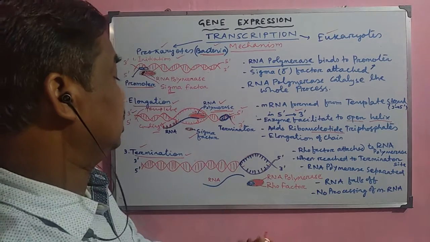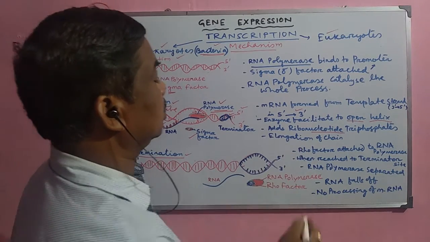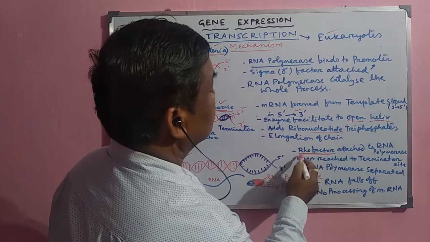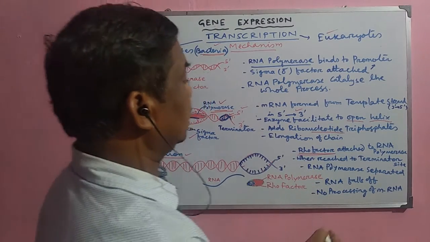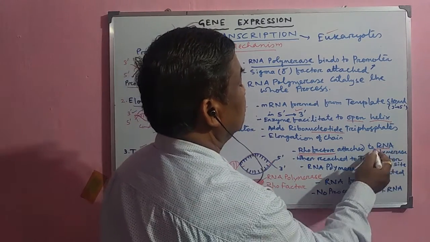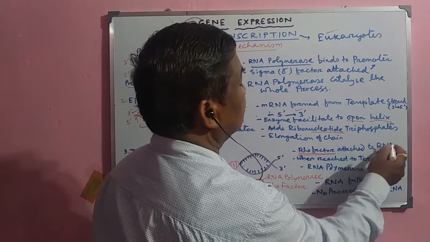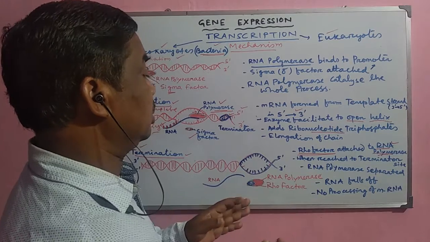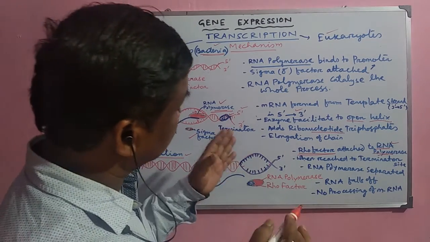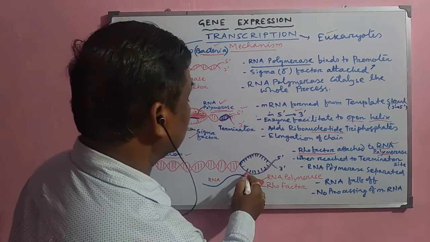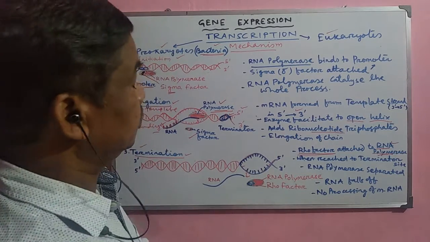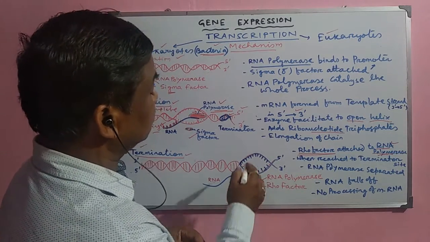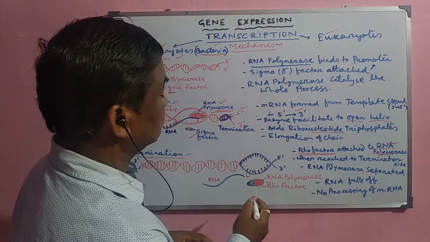And during this termination, another important factor, that is the Rho factor. This Rho factor now attaches with the RNA polymerase. So when this Rho factor attaches with the RNA polymerase, now this RNA polymerase stops its function here and it detaches from the DNA chain or DNA helix, you can say.